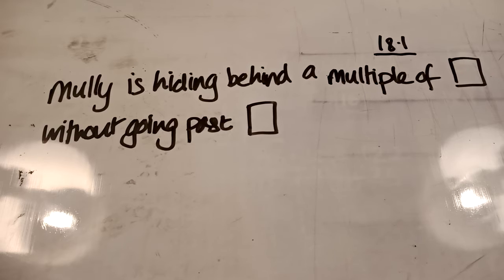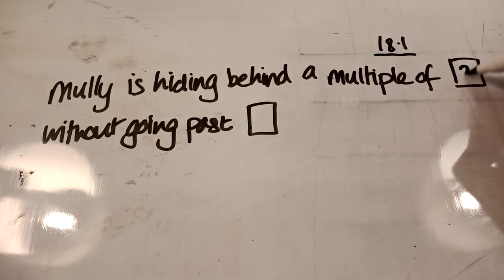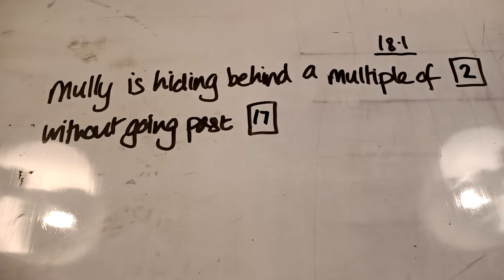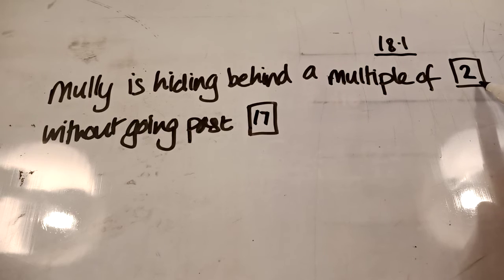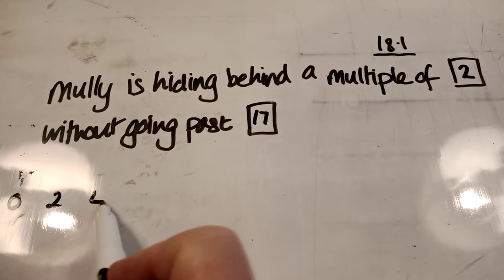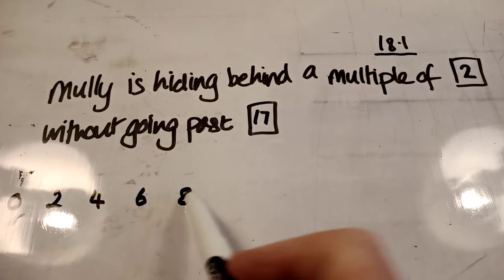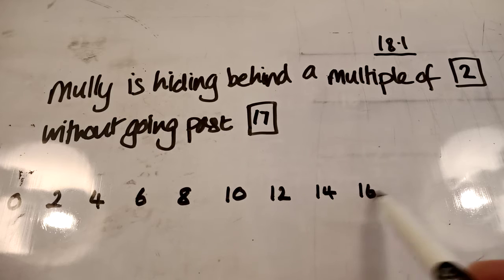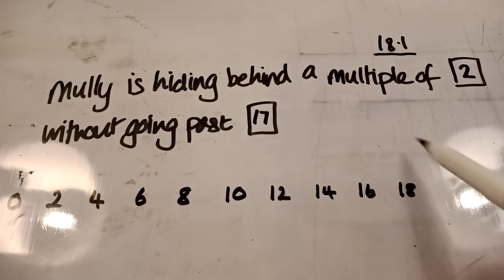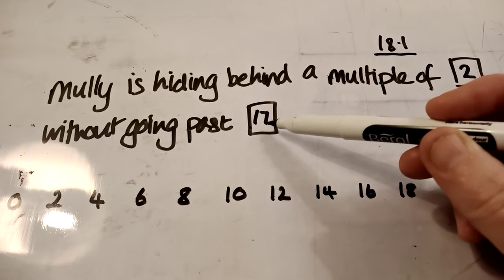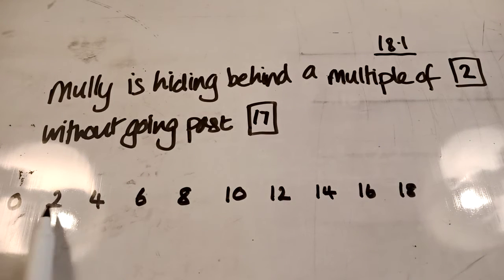The question is, Molly is hiding behind a multiple of, we'll go for 2, without going past 17. And the way we do this is that we say, we know we've got to skip counting 2s and not go past 17. So here goes: 0, 2, 4, 6, 8, 10, 12, 14, 16, 18. Oh, do we go any further? No, we don't need to, because we know we have to go up to 17. But 17 isn't on here.